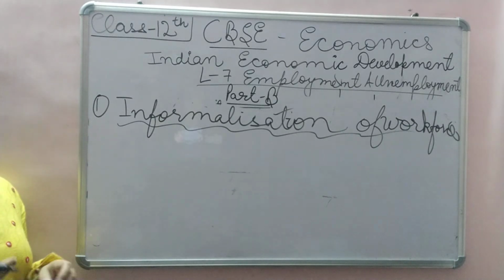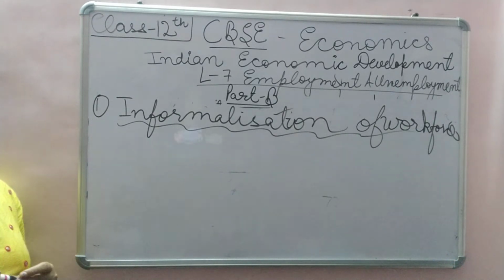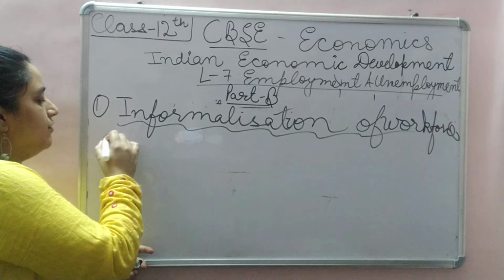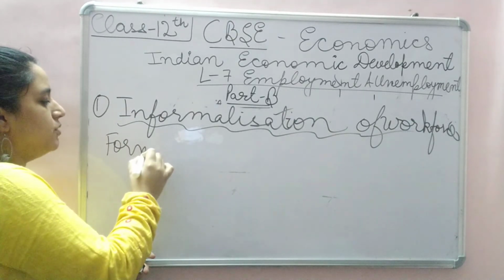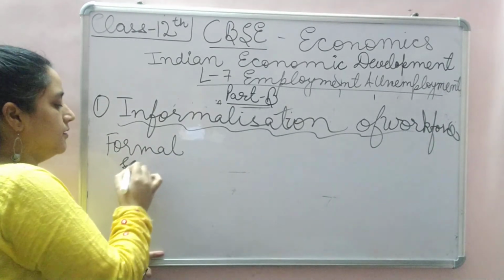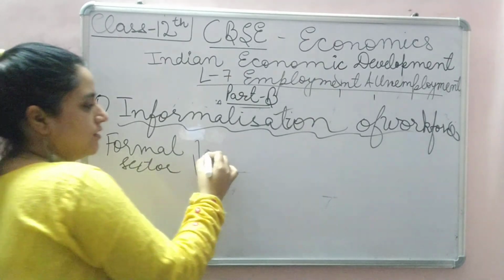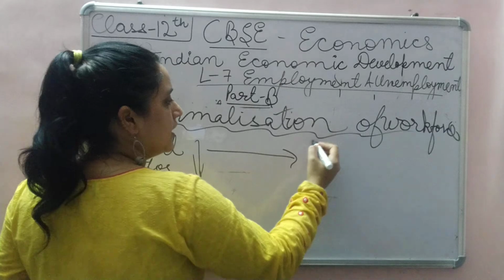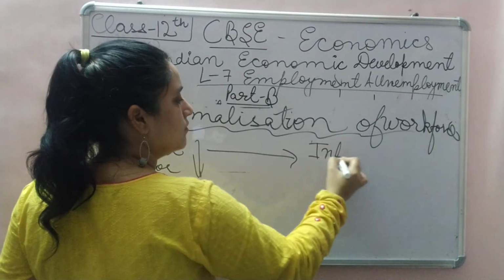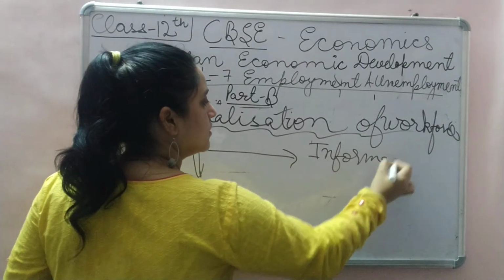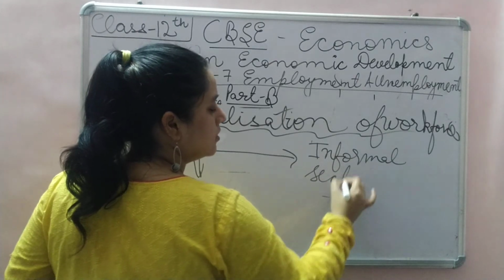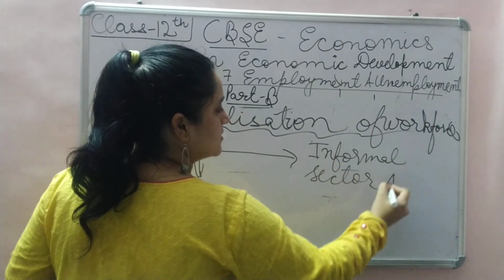What happens is that the percentage in the formal sector decreases and the informal sector increases.